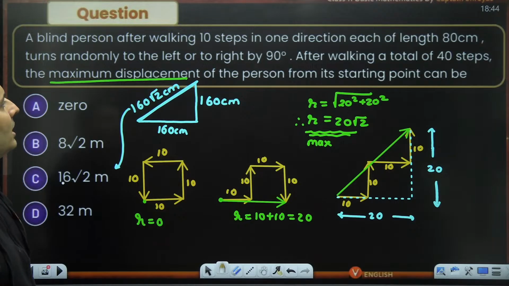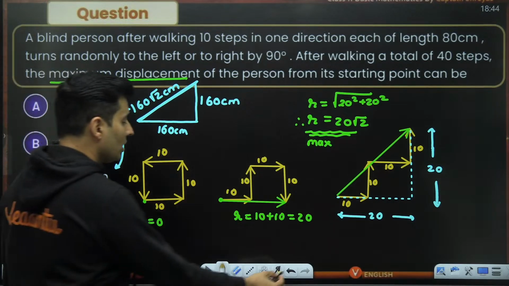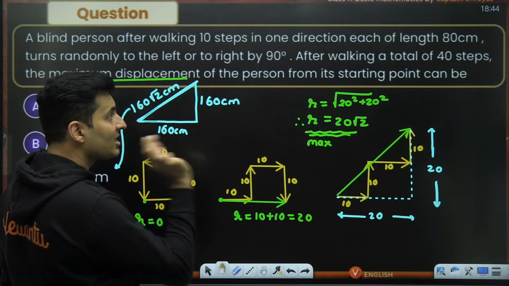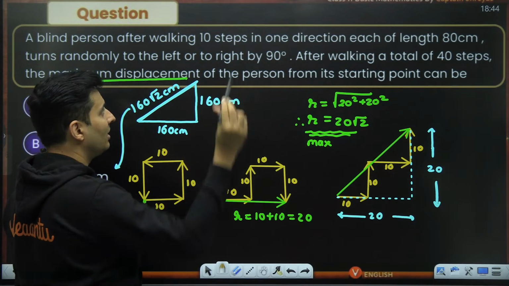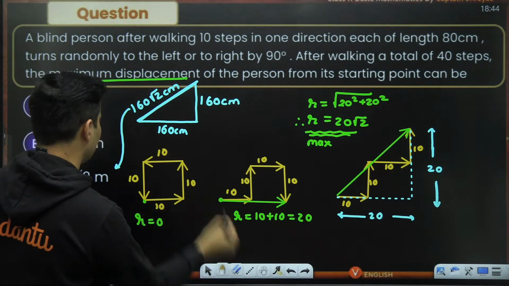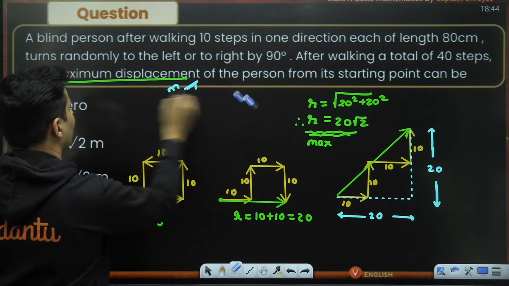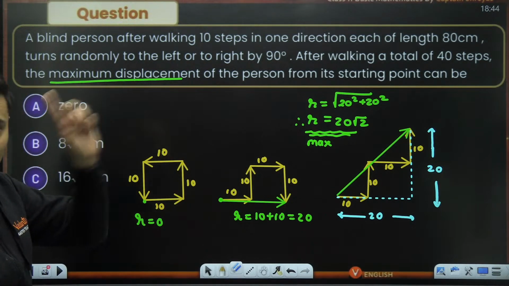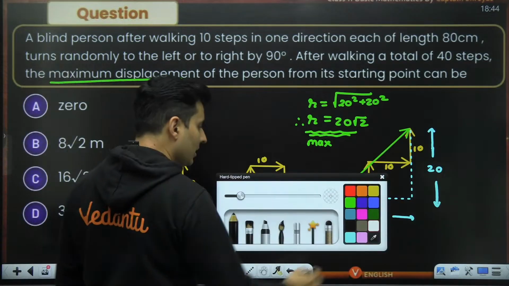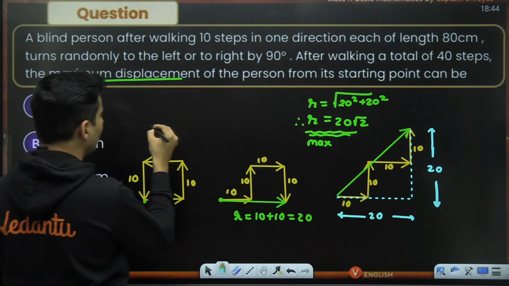Each step is of 80 centimeters. Oh, sorry guys, my bad. I thought total 10 steps in one direction. Each step is of 80 centimeters.